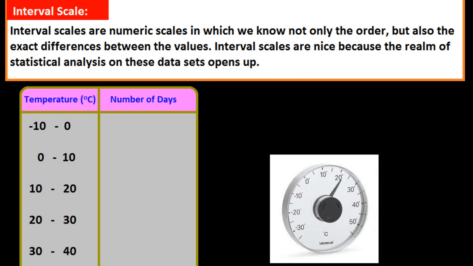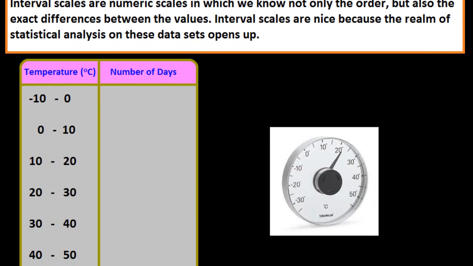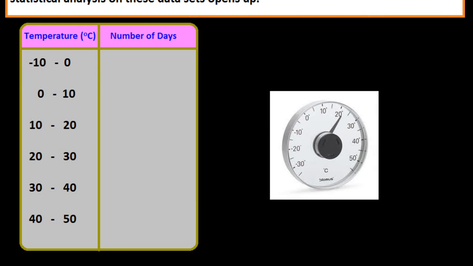The difference between each value is the same: minus 10 to 0, 0 to 10, 10 to 20, 20 to 30, 30 to 40. The difference between 30 and 40 is a measurable 10 degrees, as is the difference between 0 and 10, the same. Time is another good example of an interval scale, in which the increments are consistent and measurable. Here's the problem with interval scales: they don't have a true zero.